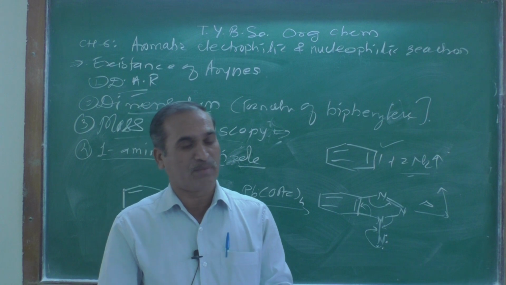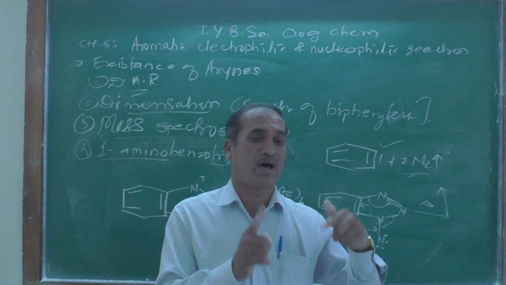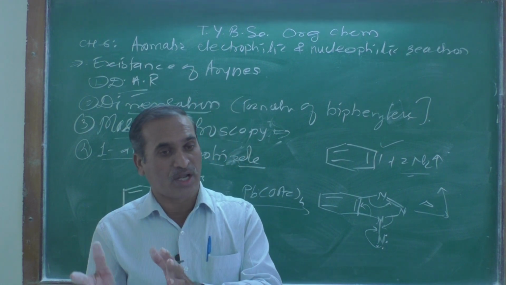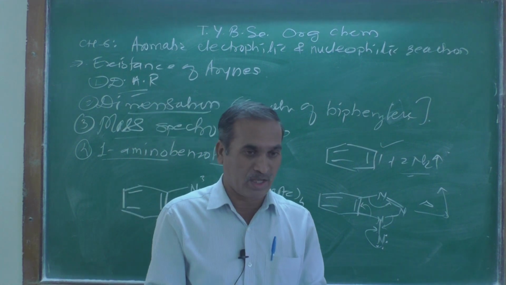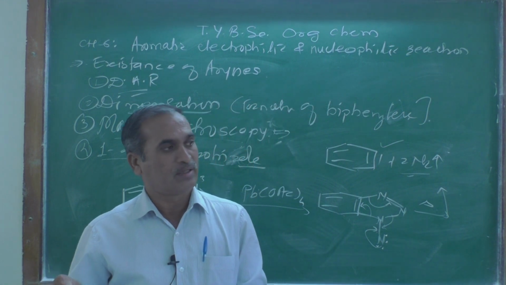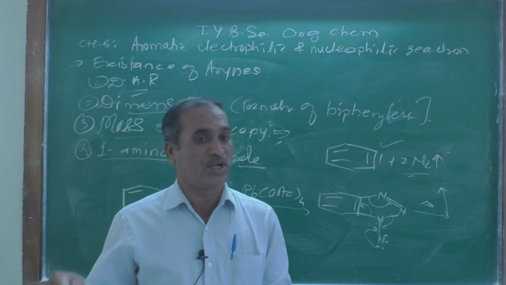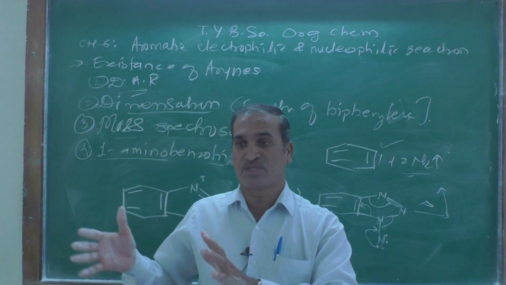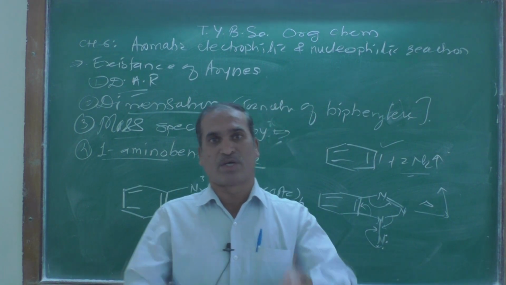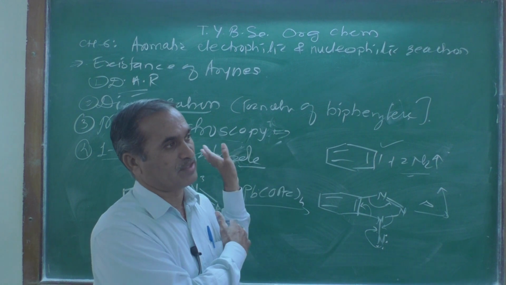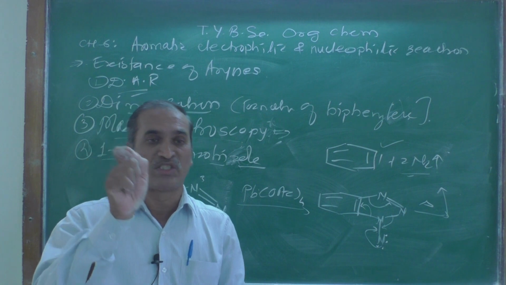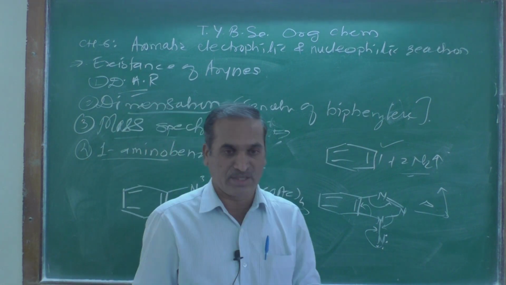When aryl halides are treated with sodium amide, particularly in liquid ammonia at minus 33 degrees centigrade, there is a formation of the benzyne intermediate, and four different examples show its existence.